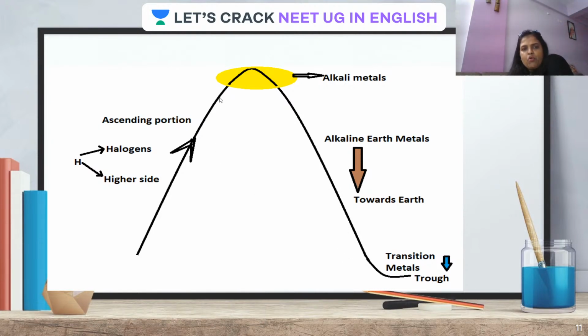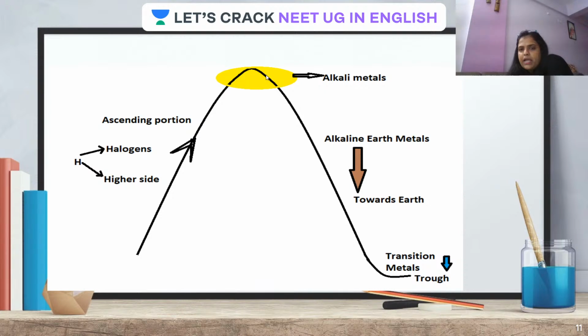Now the ascending portion of the curve, that is towards the higher side of the curve. H for higher, it stands for halogens, right? Halogens, you'll gradually see, are present in the 17th group. Roughly, what does halogen mean? Gens means generated, halo means sea. They are generated from the sea. We'll gradually explore them. Chlorine, bromine are called halogens. So halogens are present at the ascending portion of the curve, ascending towards the higher side. I hope it is clear. The ascending portion of the curve is occupied by halogens.